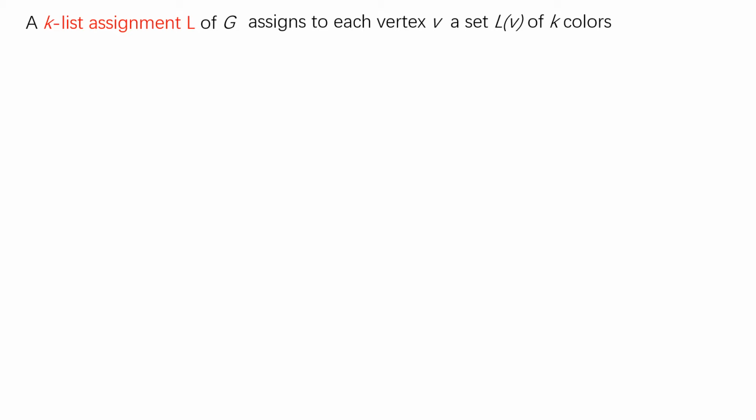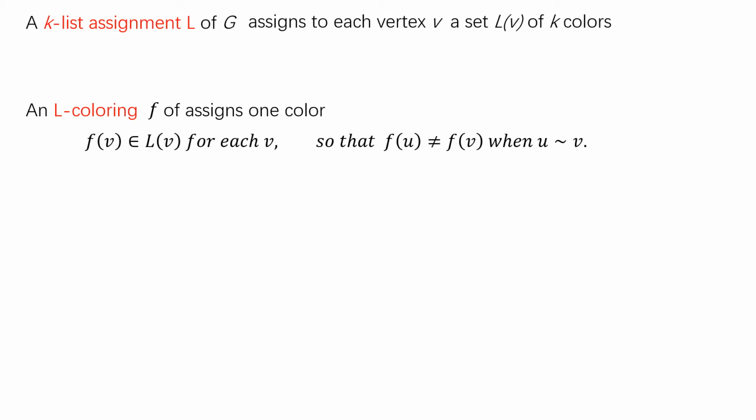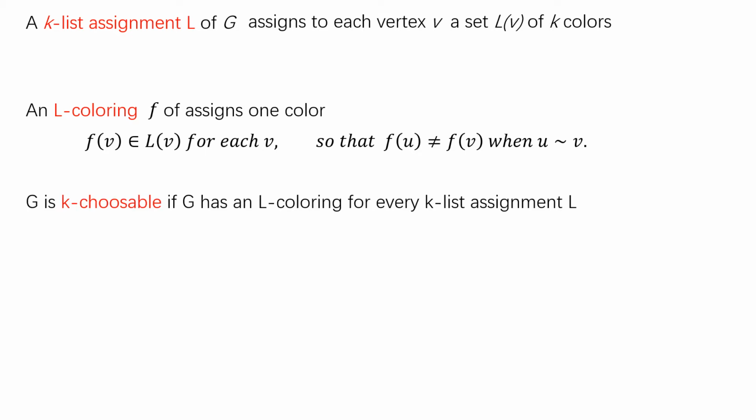A k-list assignment just assigns to each vertex a set of k colors. Given the list assignment L, an L-coloring assigns to each vertex a color from its list, so that adjacent vertices get distinct colors. Now we say a graph G is k-choosable if G has an L-coloring for every k-list assignment L. Now k-choosable implies k-colorable, but the converse is not true.